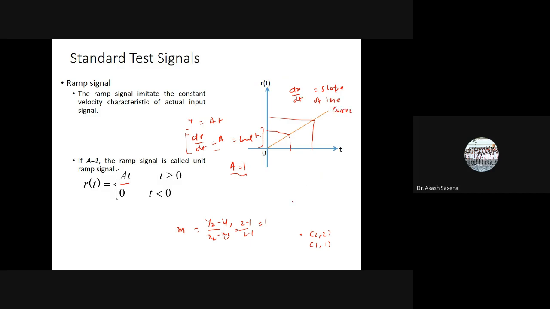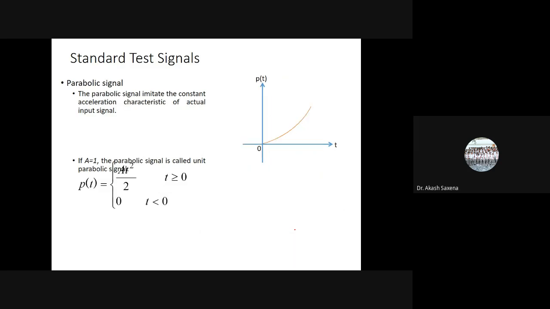If I want to calculate the ramp with slope A and the unit ramp signal, let me see, this is point A, this is point B, and if I calculate the slope of this particular signal, I can write (y2 minus y1) by (x2 minus x1). It is actually 1. So the slope of this particular function is equal to 1.